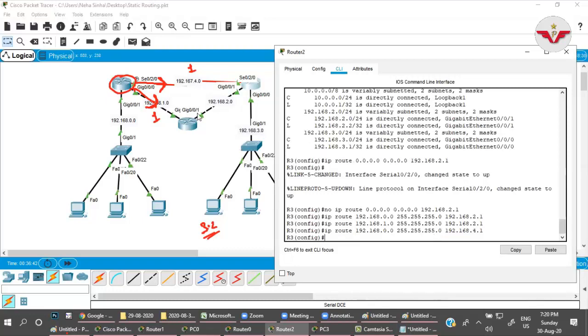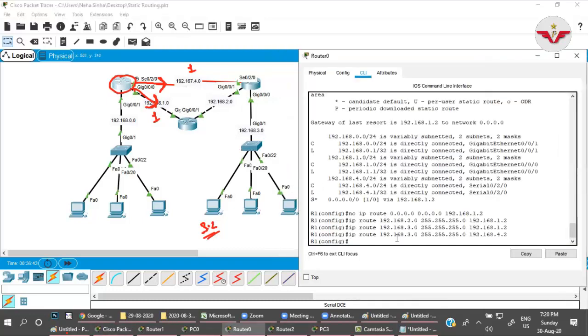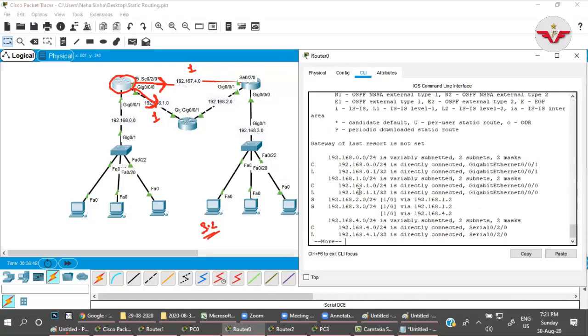Done. Now, if I come to this router and check, do show IP route, it will show you what? For the 3.0 network, we have two paths now, via 1.2 and via 4.2, right?